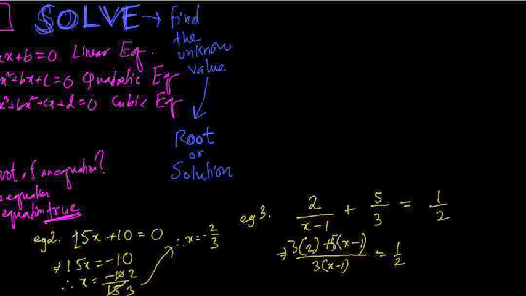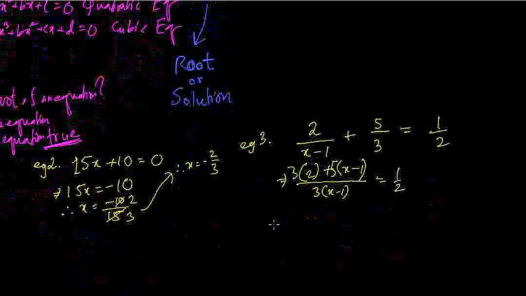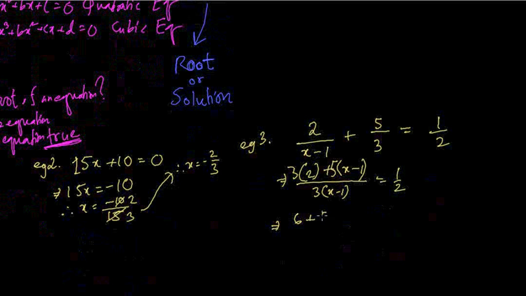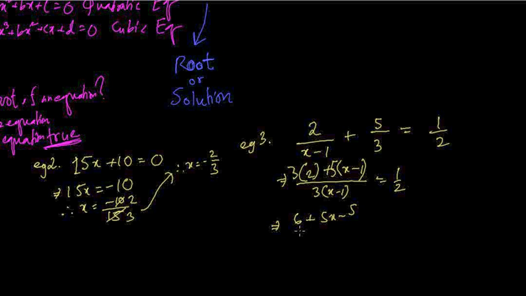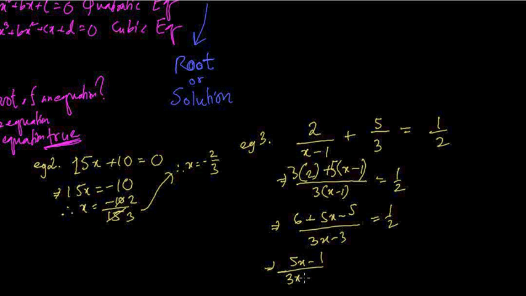Let me write 5 here before, it makes more sense. So we can write 3 to the 6, 5 into x is 5x minus 5, divided by 3 into x minus 3, equals 1 by 2. So this is going to be 6 minus 5 is 1, so 5x minus 1 divided by 3x minus 3 equals 1 by 2.